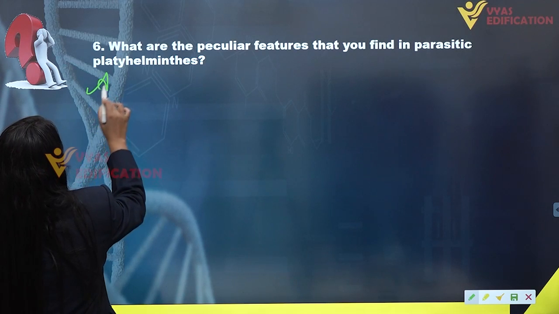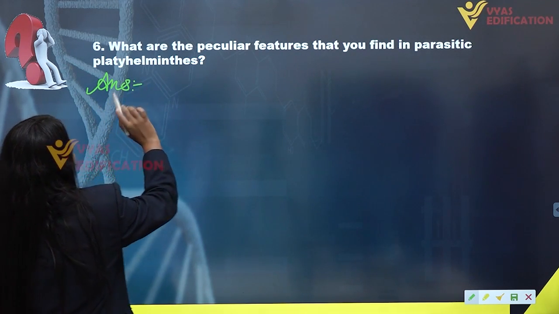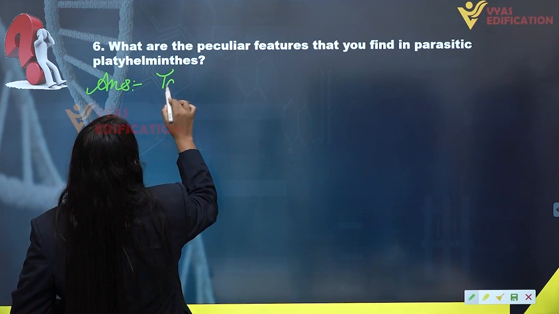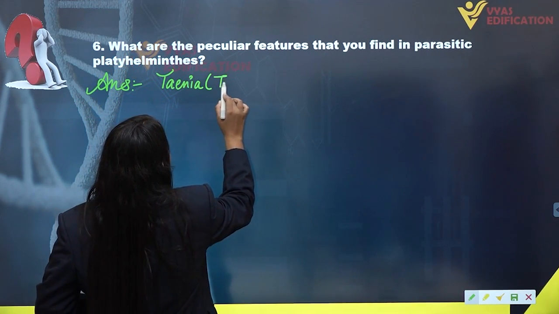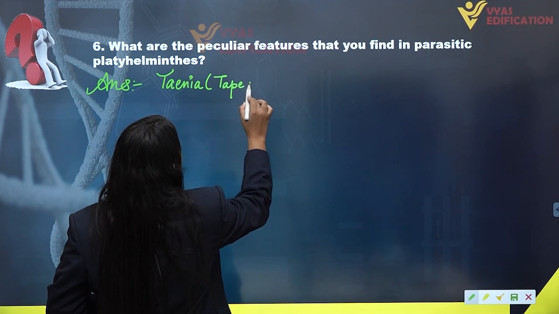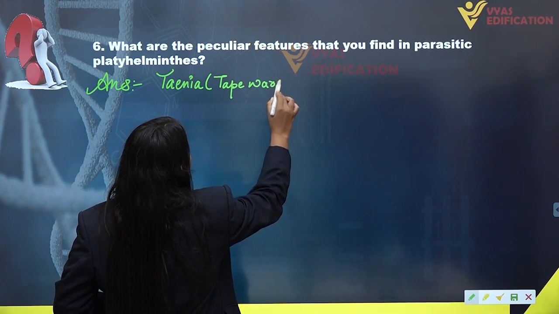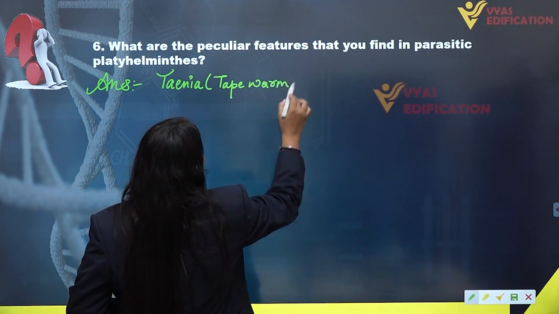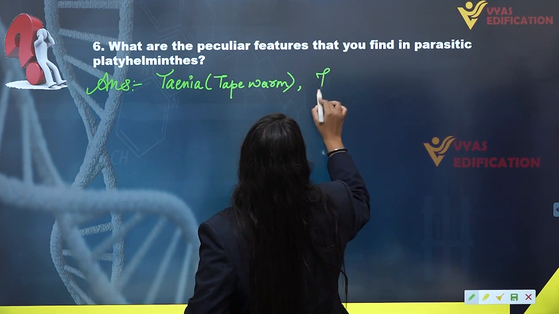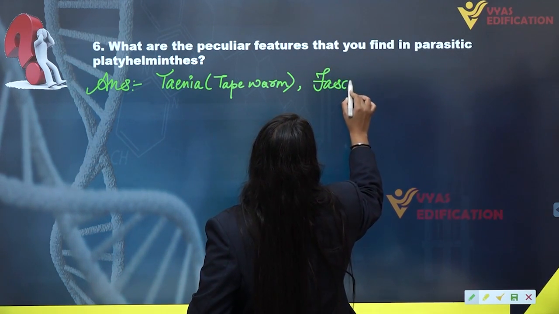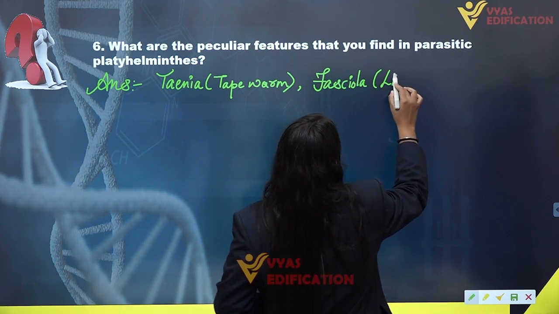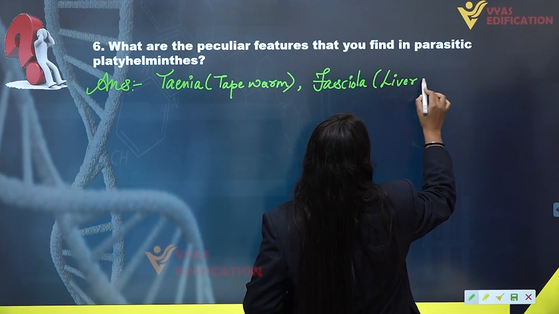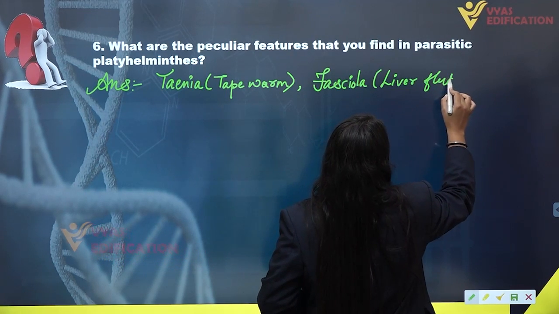First of all, we are going to write that Taenia, which is known as tapeworm. Next we have Fasciola. It is the scientific name for liver fluke.